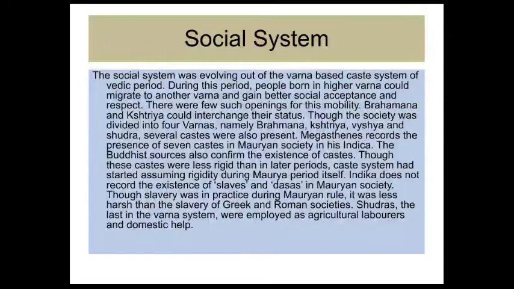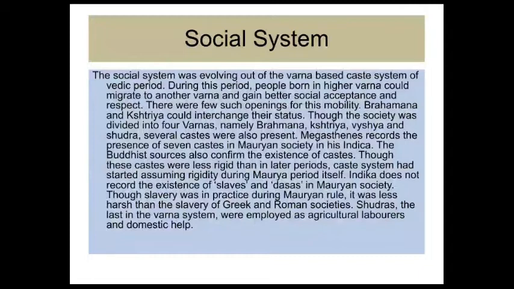Nowadays also many people can move between castes. There were few such openings for this mobility. Before also it was there, now also it is there. Brahmanas and Kshatriyas could interchange their status.